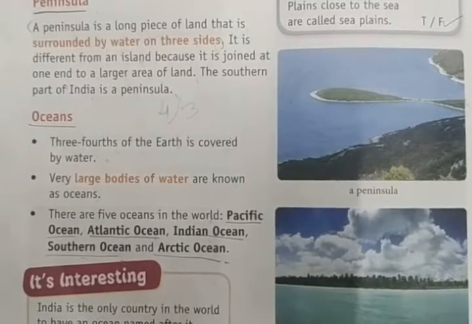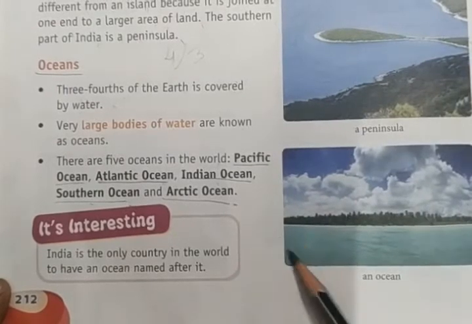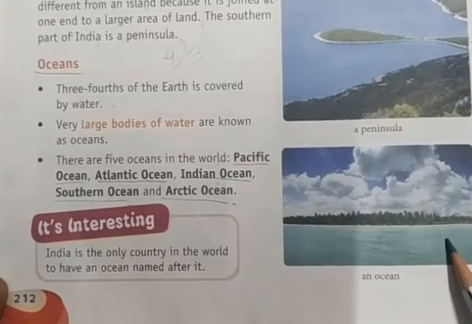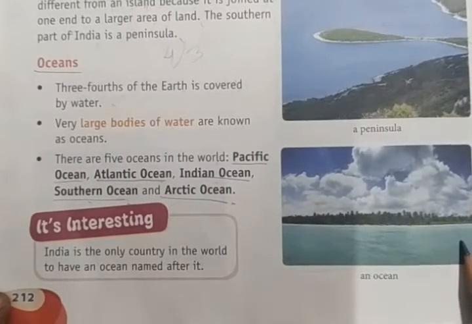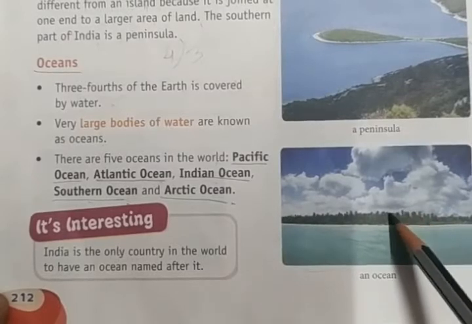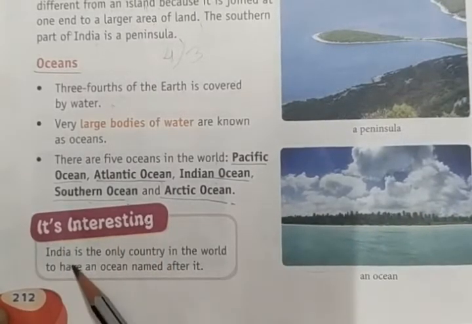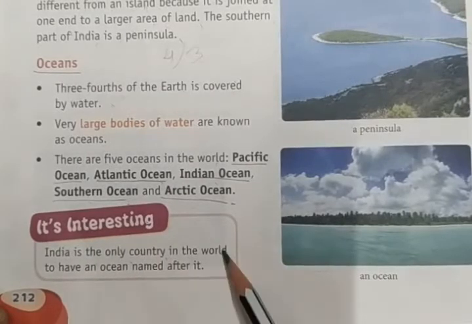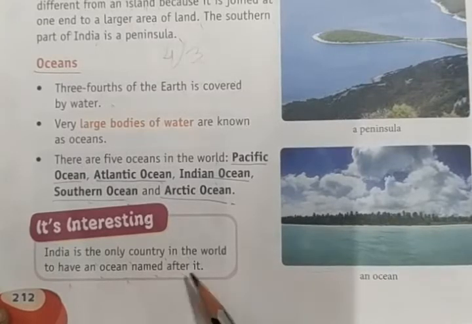Okay, it sounds interesting. So this is called an ocean. The large body of water is known as ocean. And the land in the center of the water is called an island. Okay, it's interesting. India is the only country in the world to have an ocean named after it.